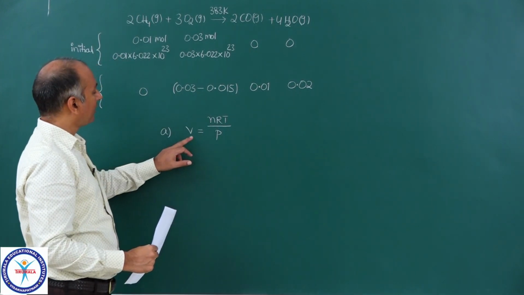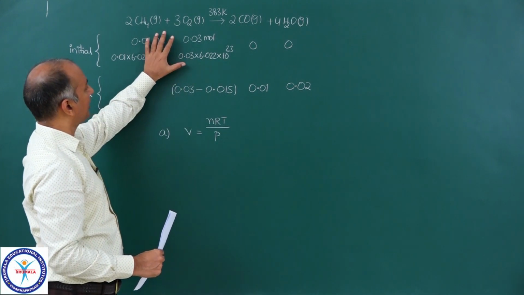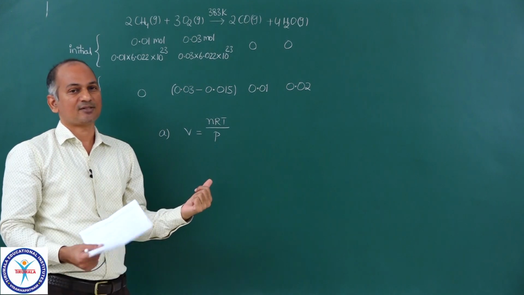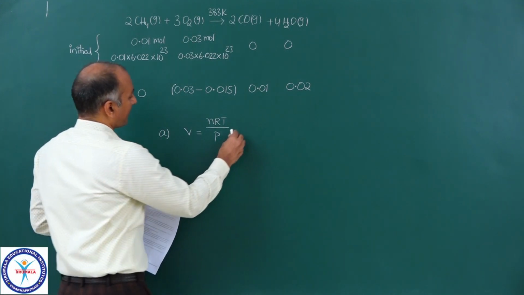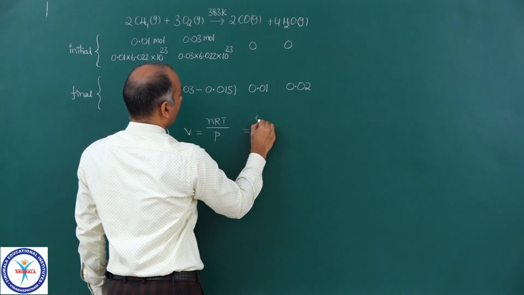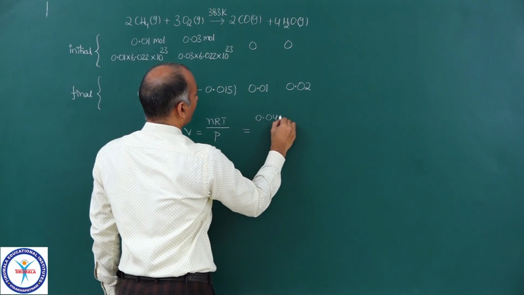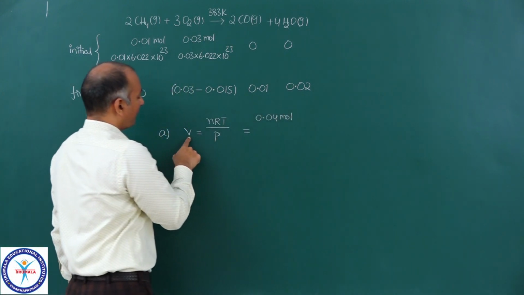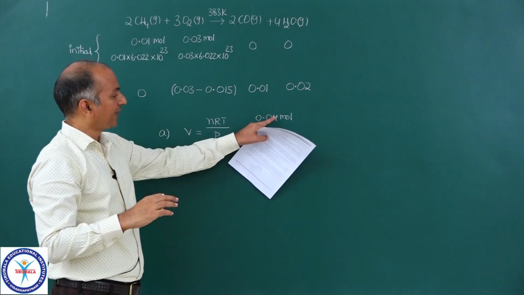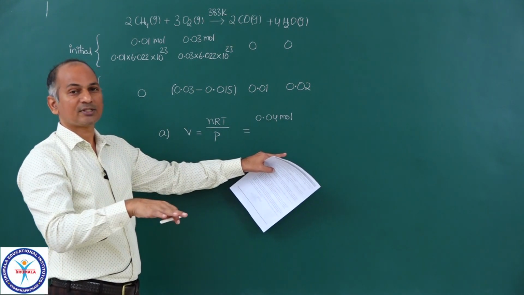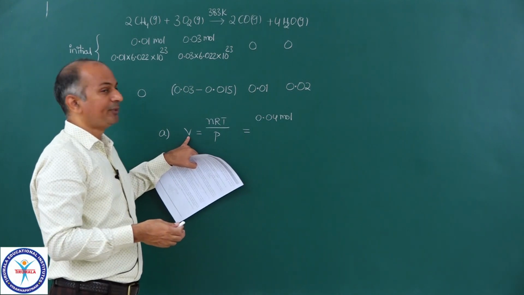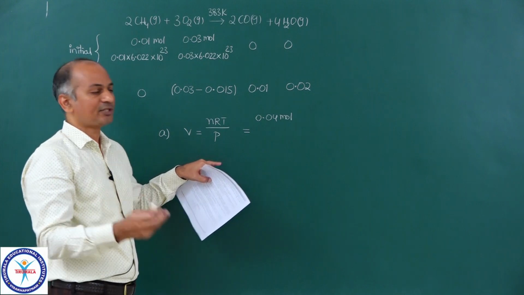And to calculate volume, you can take either initial conditions or final conditions, because the volume of the flask will not change. So, if you take initial conditions, then initially how many moles have we taken? 0.04 moles. If you want volume in liters, you take everything accordingly: moles, R value, temperature, pressure in atm. If you want volume in meter cube, then you take everything in the SI system, that is up to you.